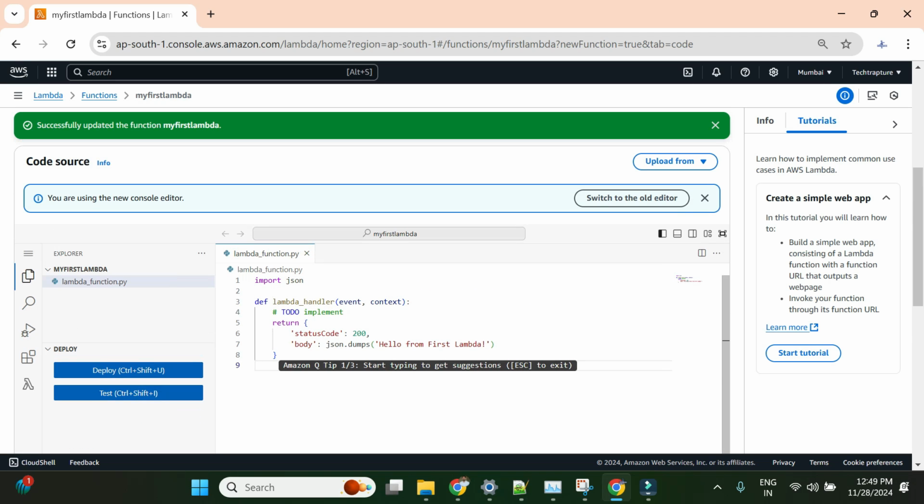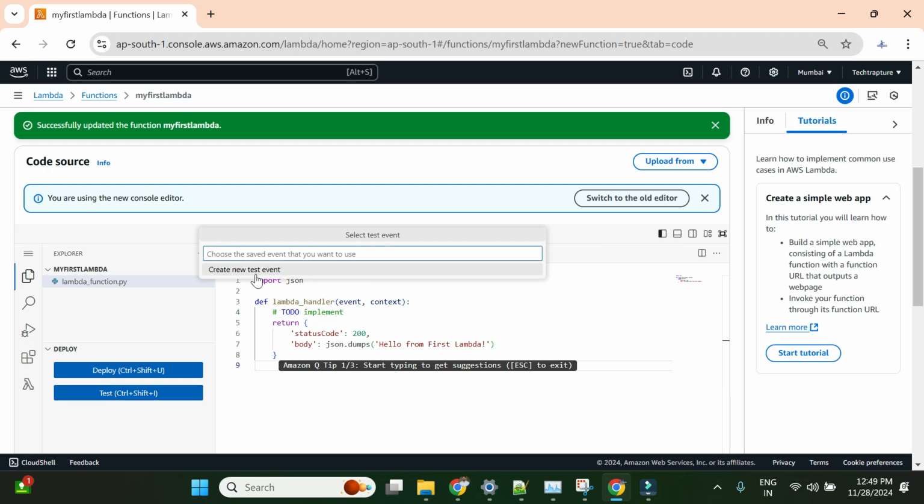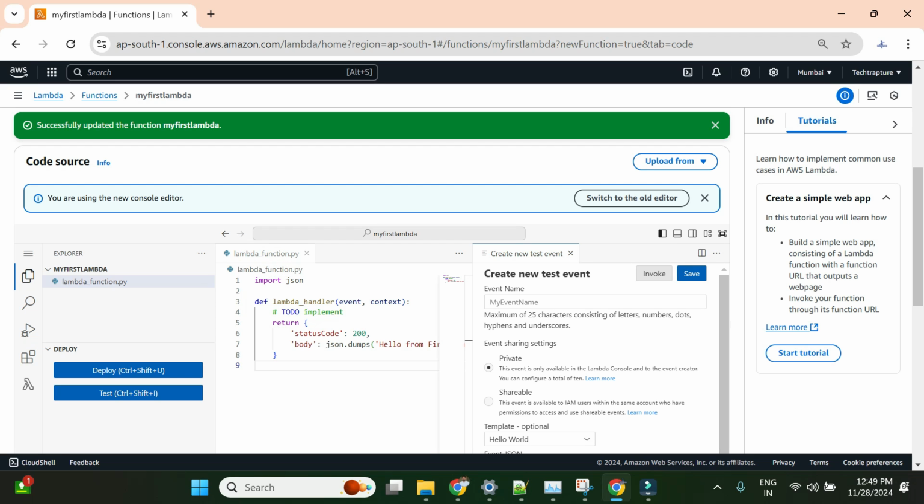Okay, now how can we run this? So first we can test it. Okay, so first we'll test it. So how will we test it? For testing it, you have to create a test case. Okay, so this is a bit different here. So I'll just give the name test Lambda.